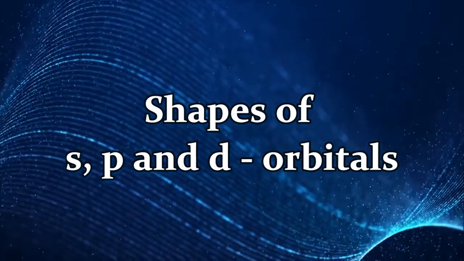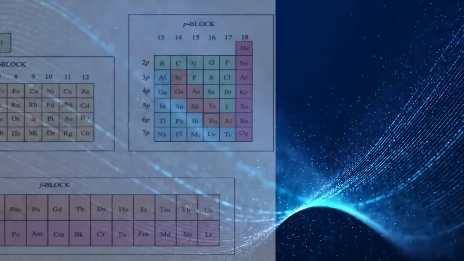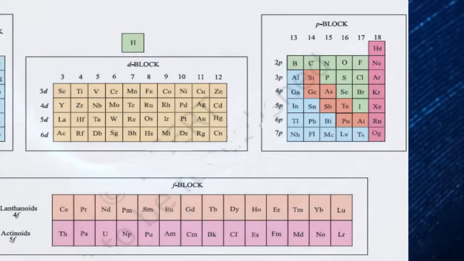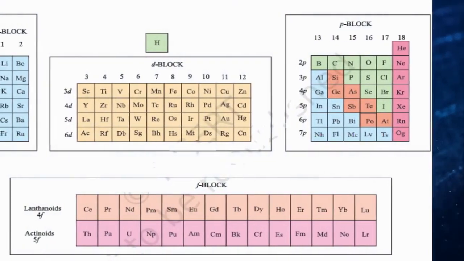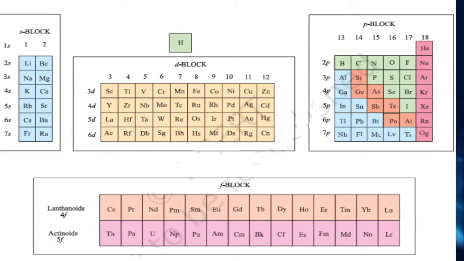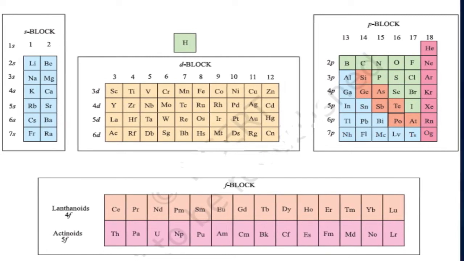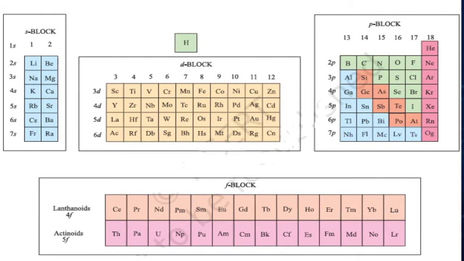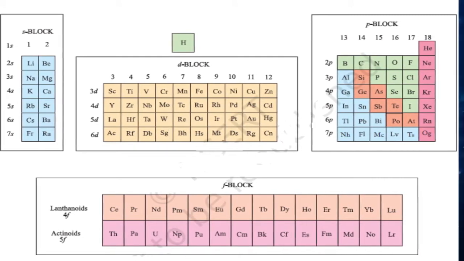Accordingly, the periodic table has been divided into 4 different sections: the s block, p block, d block, and f block, right? This is as per the electronic configuration. Whenever the last electron enters the s subshell or the s orbital, the element moves to the s block. Similarly, if the last electron enters a p orbital, the element will move to the p block. If the last electron enters a d orbital, it will move to the d block, and if the last electron enters the f orbital, then the element will move into the f block, right? So this is fixed, and we have studied this in our previous classes.